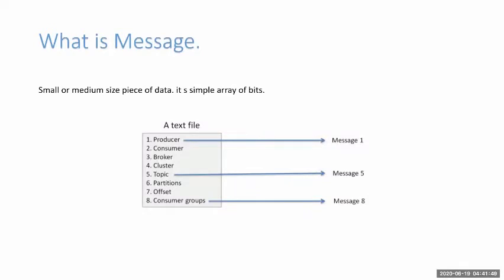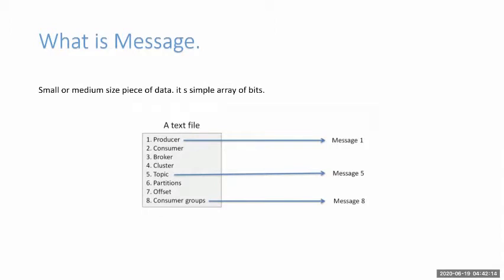For example, if I have a text file, as shown in the slide, and in the text file there is something like producer, consumer, broker, and cluster. If the producer wants to send this information to Kafka, then Kafka will receive this information line by line.